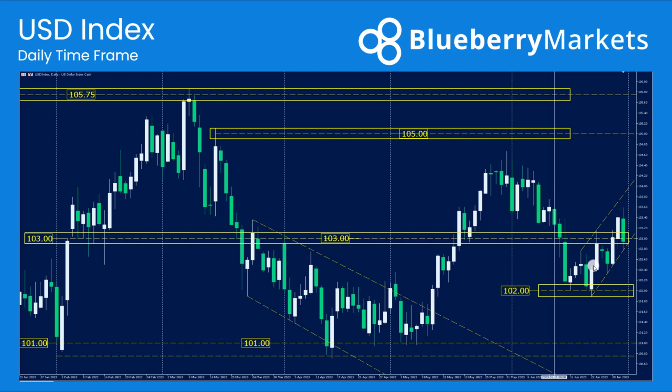Now looking at the dollar index, we can kind of see why we haven't really had any clear direction. We've traded from the 102 handle up to the 103, and we're working now within this almost bullish channel. However, Friday's close was quite bearish. If that momentum was to continue going into this week and maybe we trade outside of this bullish channel low, then we might see price trade back down towards the 102 handle going into this week. A break back above 103 would invite a bit of buying pressure. That could lead to a move back to the upside.